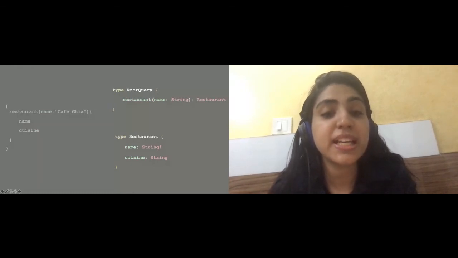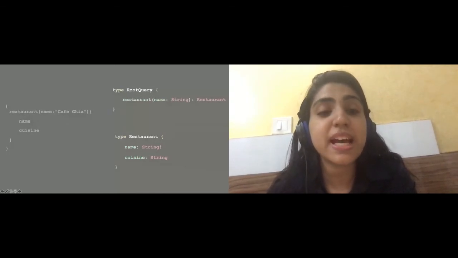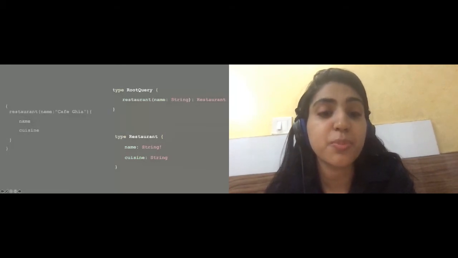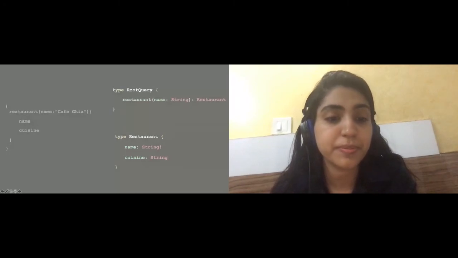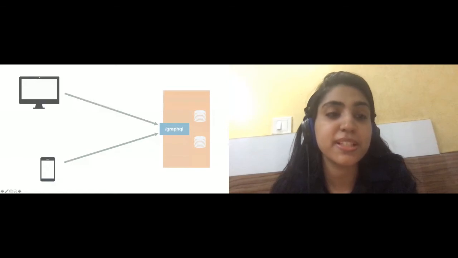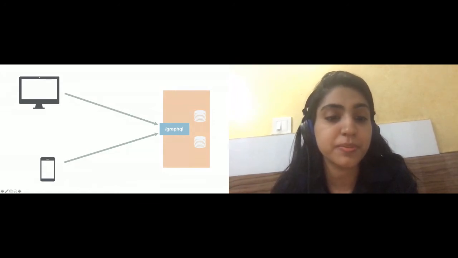One interesting idea about GraphQL is that we can get multiple resources in one round trip. This contrasts with the earlier idea of REST APIs, where we had to make multiple requests to multiple endpoints to get the full picture of the data that the client would want. Now, client devices can utilize the same single GraphQL endpoint, which is the GraphQL server, and get the data that they want.